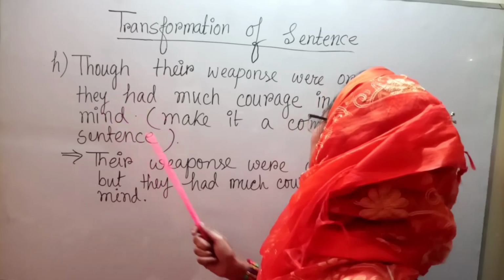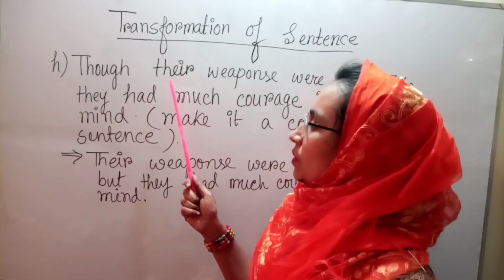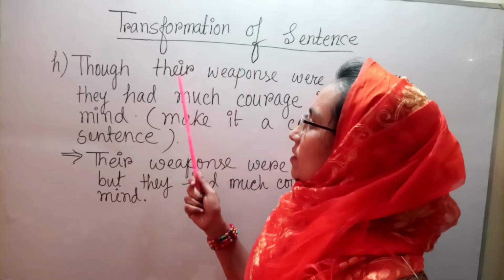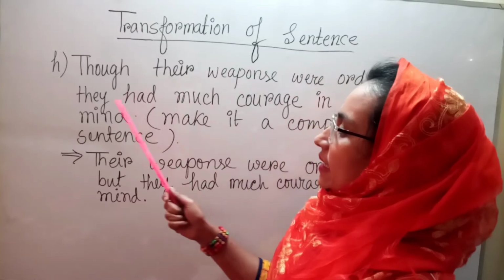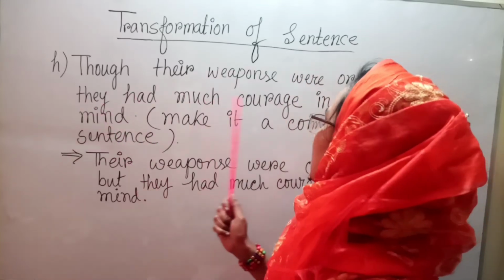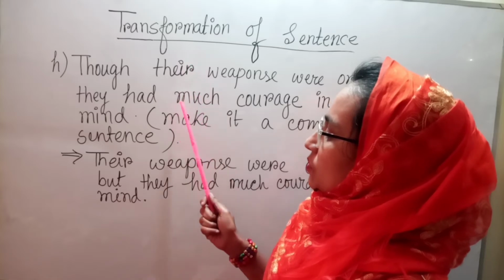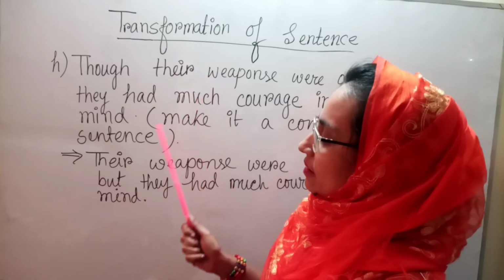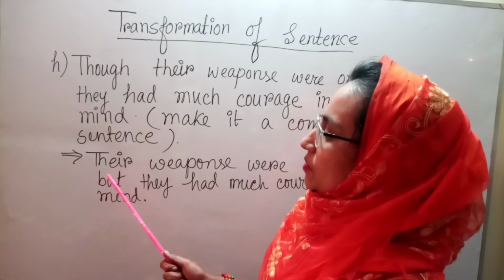So if we make it into a compound sentence, at first we need to make two principal clauses. That means, their weapons were ordinary, and the other sentence is, they had much courage in their mind. And when we add these two sentences by using a conjunction like and, but, or, then it will be a compound sentence.